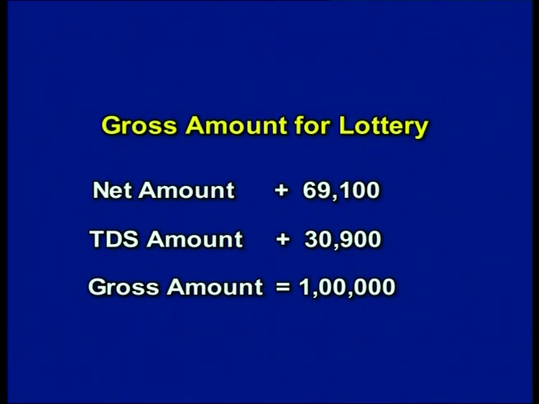Now, coming to the rate of TDS for lotteries. For example, if the assessee wins rupees 1 lakh by way of lottery, the assessee will be handed over 69,100, which is the net income. The amount of tax deducted on this would be 30,900, which comes to 30.9% of 1 lakh, the total prize money. So, lotteries always would be deducted at a rate of 30.9% tax at source. Now, whatever TDS has been done should be added back, and the gross income has to be considered under this head.